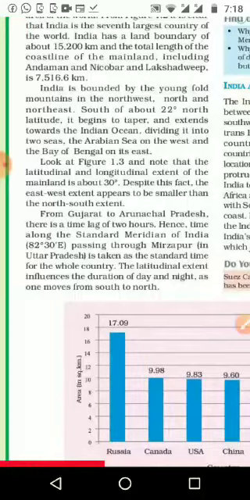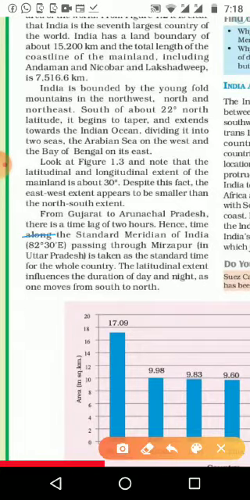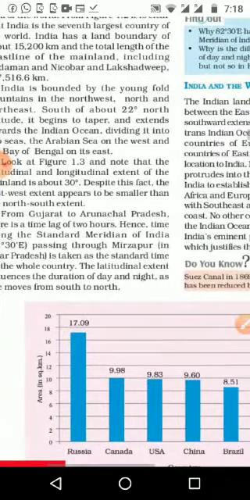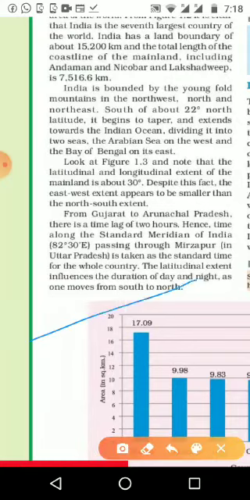Despite this fact, the east-west extent appears smaller than the north-south extent. From Gujarat to Arunachal Pradesh, there is a time lag of 2 hours. We already said 30 degree means 15 degree here, and this is the 0 degree, and this is the 30 degree.